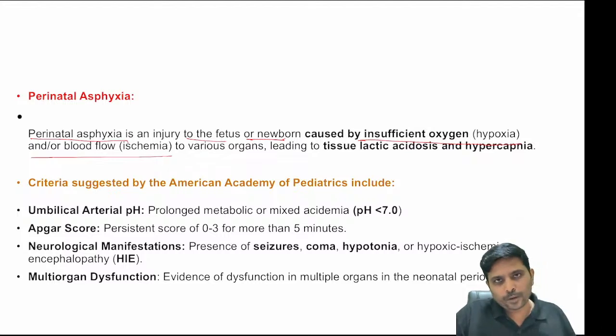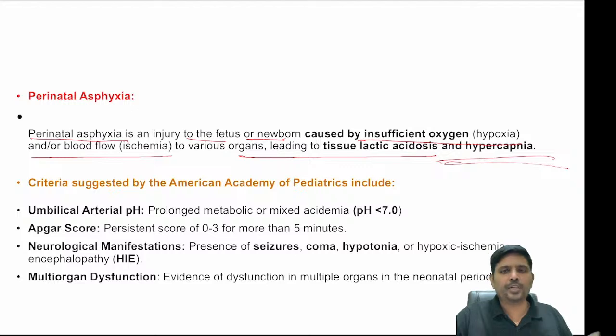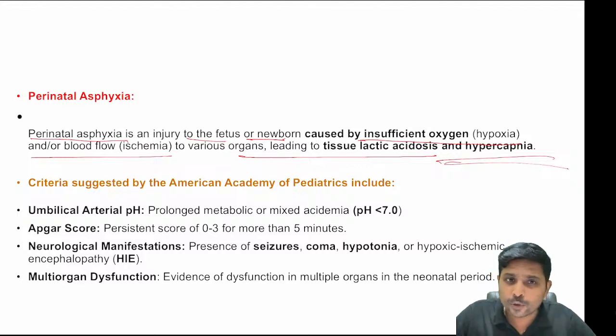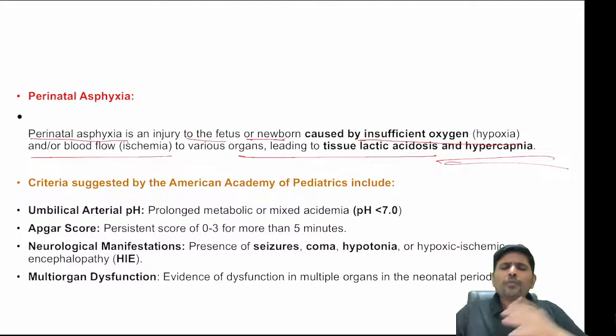So no blood, no oxygen, leading to lactic acidosis and hypercapnia as a result of CO2 retention because of poor blood supply to lungs also.